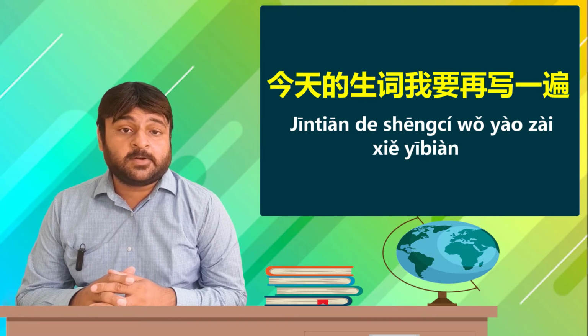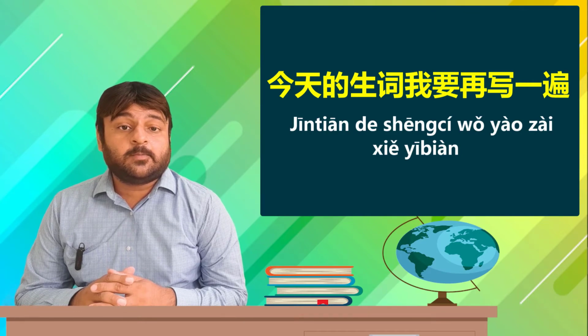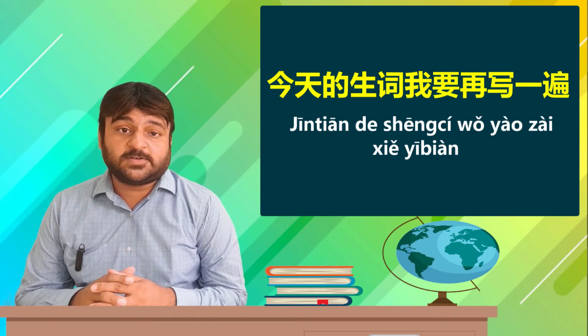遍 is again a verbal measure word which denotes something is happening a number of times, a specific number of times. 一遍, 我再写一遍, I once again want to write. Both 遍 and 次 are verbal measure words denoting the number of times an event is happening. The difference between 遍 and 次 is that 遍 denotes something happening from beginning to end. Let us read the words in the box to make suitable replacement in this sentence. Let us have a look at the words.